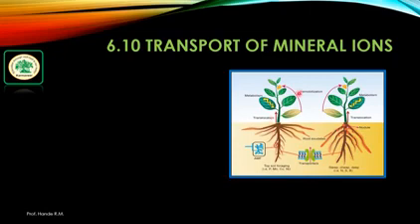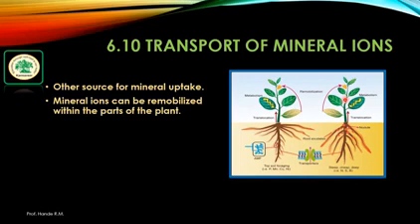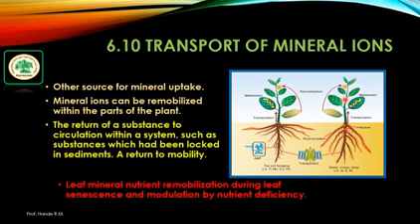Phosphorus, sulfur, nitrogen, and potassium are mobilized in the remobilization process. This is a diagram of the leaf mineral nutrient remobilization during leaf senescence and modulation by nutrient deficiency. What is meant by senescence? Senescence means too old.